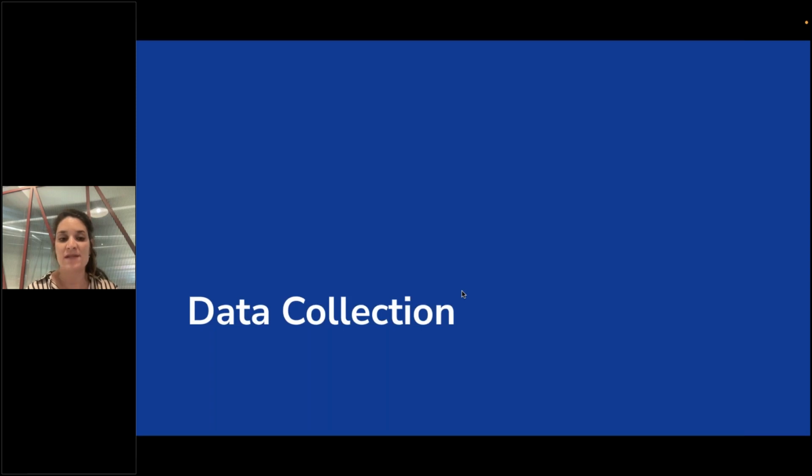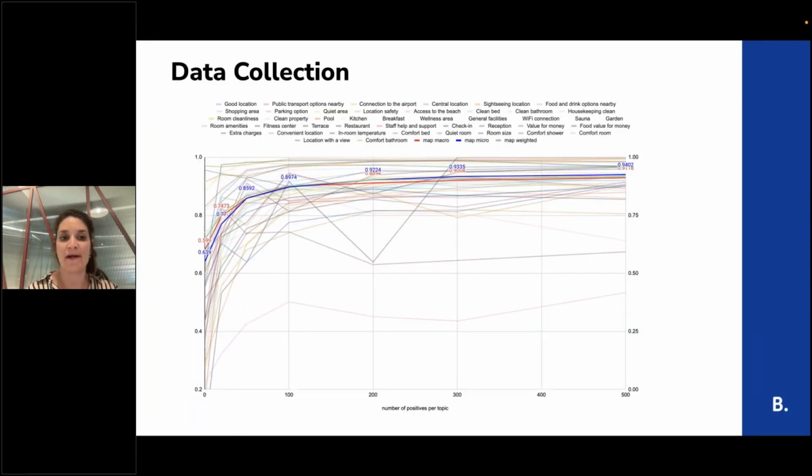So how did we collect the data for training? First of all, an interesting fact is that we had a pre-collected data set with 40 topics. We found that if we use a completely zero-shot model, for example a universal sentence encoder, we get some metrics, some performance.